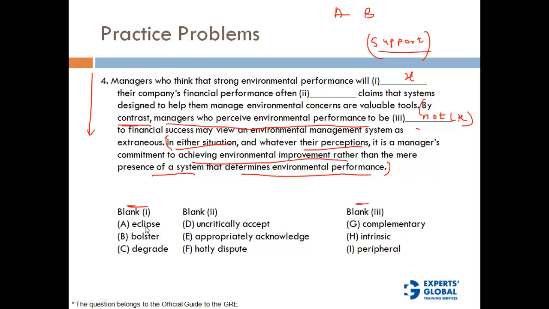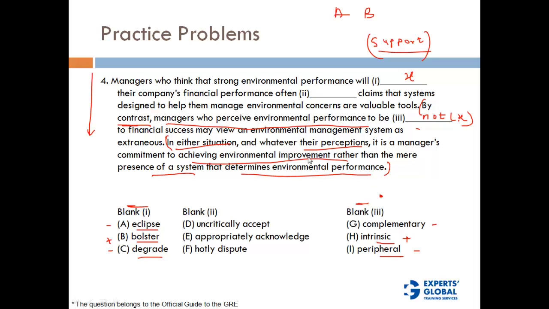Okay, eclipse, bolster, degrade. Okay, so now this is a negative word, this is a positive word, this is a negative word. Okay, here let's look at blank 3, complementary, intrinsic, peripheral. Okay, now intrinsic is positive in the sense that environmental performance is intrinsic for financial performance, peripheral is negative, and complementary is also negative. Okay. Now let's look at this option.